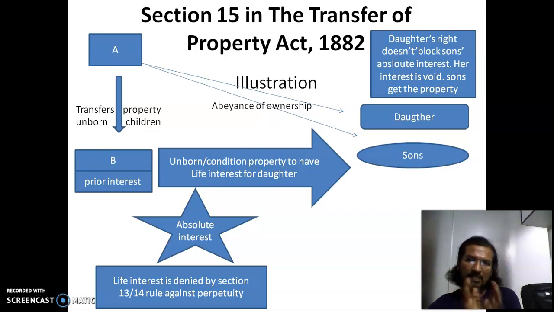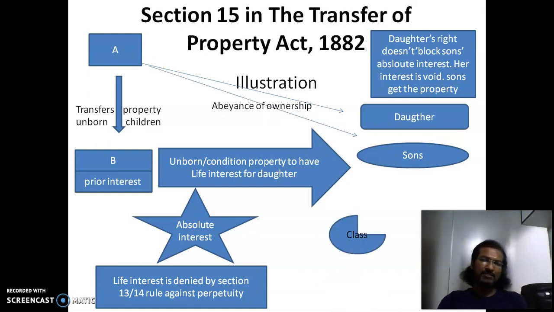At the same time, the daughter's right doesn't block the sons' absolute interest, but her interest becomes void. So her interest is denied under section 13 and 14, but the sons get absolute interest. That is the crux of this section 15.